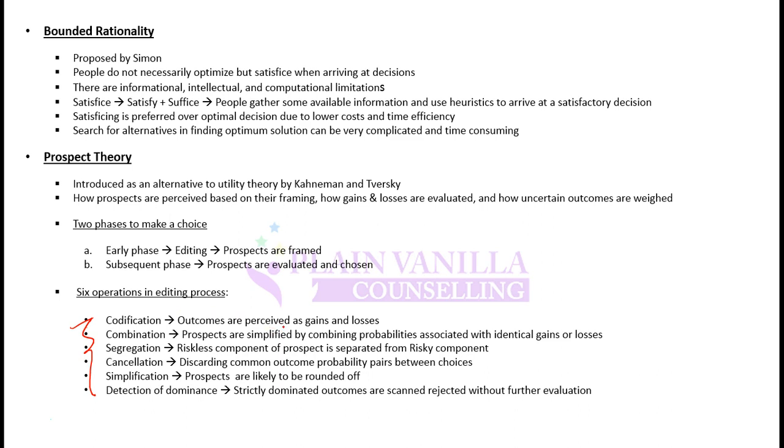That is, outcomes are perceived as gains and losses. As I told you, half full is positive, half empty is negative. So similarly, an investor will perceive an outcome as either gain or loss. Then combination. Prospects are simplified by combining probabilities associated with identical gains or losses. So if there are 5 gains, 5 losses, then assigning probabilities to those. Then segregation. That is, the riskless component of prospect is separated from the risky component.